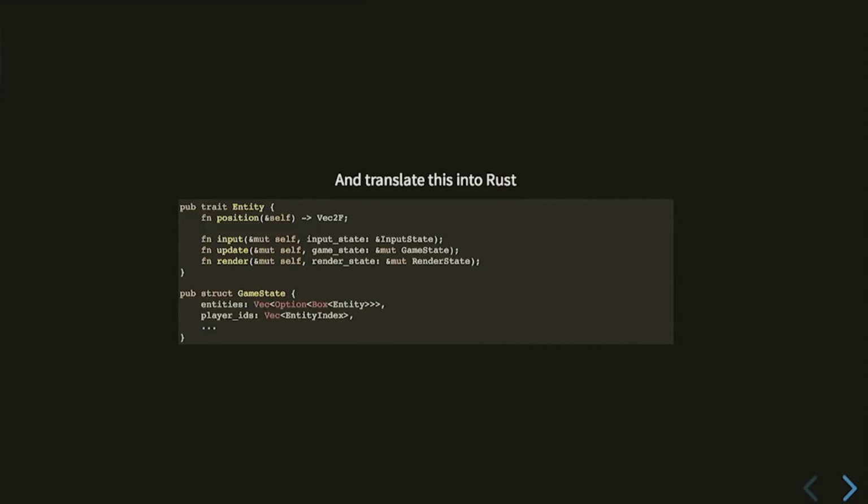But also, just so you know, there's this option here because I'm keeping a vector of entities. So you might remove an entity and the option becomes None. Then you allocate a new entity, you have to go find a None to put it in, and then the rest of our game state. So OK, right away, this is already wrong. This is already broken.